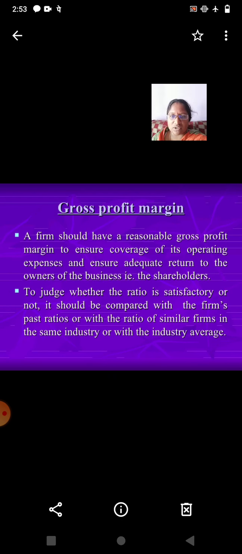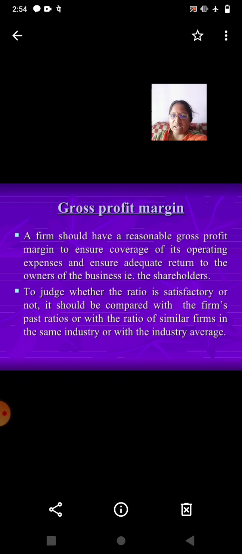A firm should have a reasonable gross profit margin to ensure coverage of its operating expenses and ensure adequate return to the owners of the business, that is, the shareholders. To judge whether the ratio is satisfactory or not, it should be compared with the firm's past ratios, or with the ratio of similar firms in the same industry, or with the industry average.